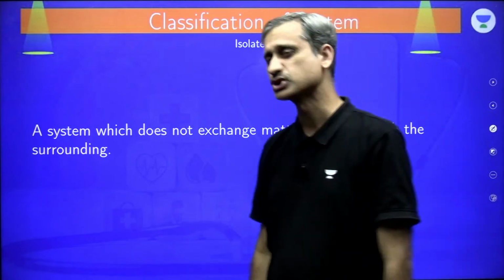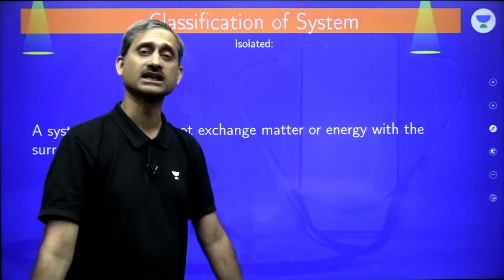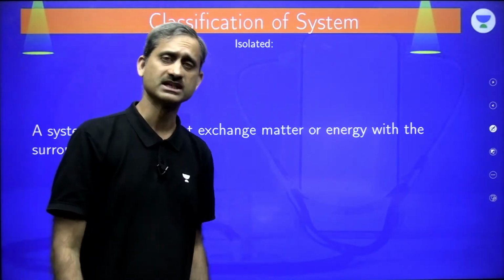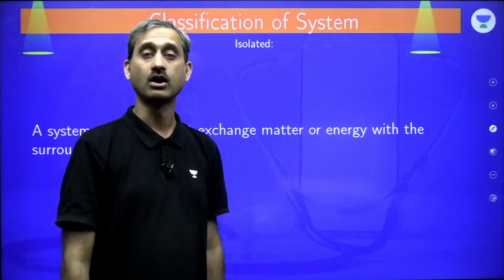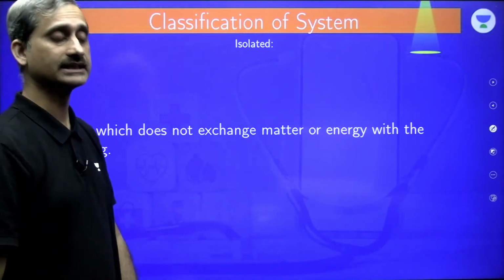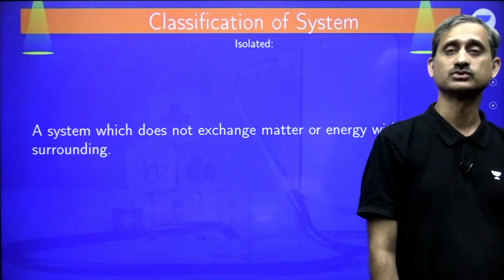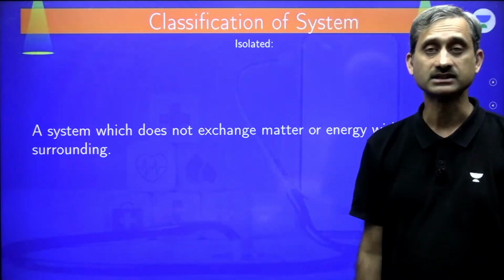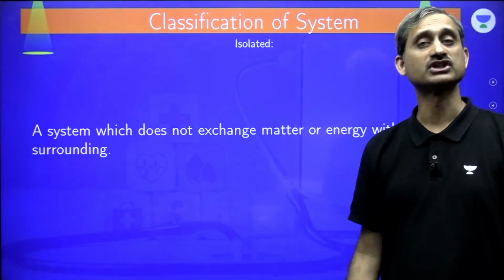And then comes isolated. Isolated system, we can actually practically say that it does not have any surrounding because it's not interacting in any way with the surrounding. The mass remains constant, the energy remains constant, there is no exchange of energy in any form, or the exchange of mass. So that is what we have as the isolated system. Clear? Isolation simply means no interaction with anything. So isolated system practically can be said is a system without any surrounding, or the best example of the isolated system is the universe itself.